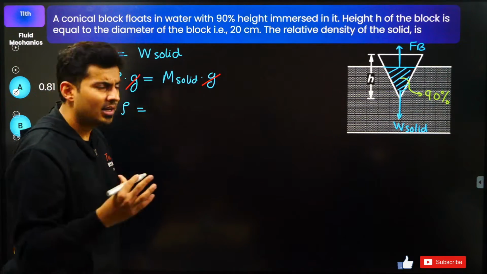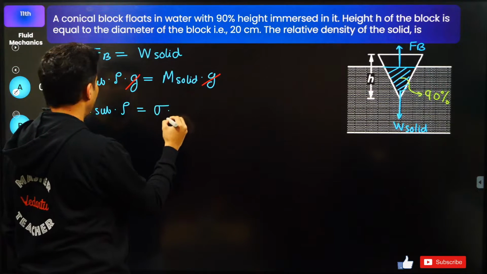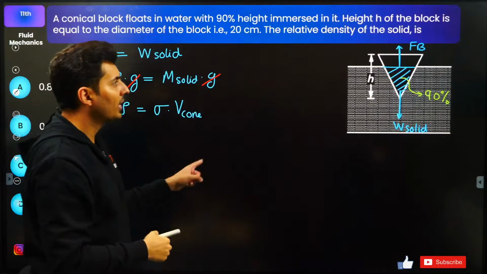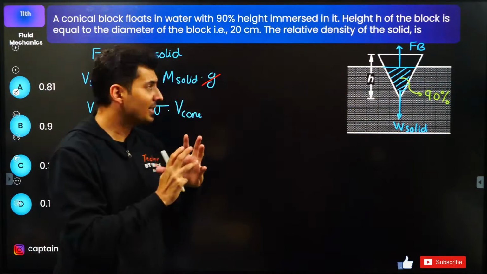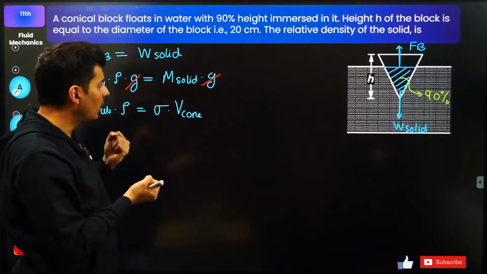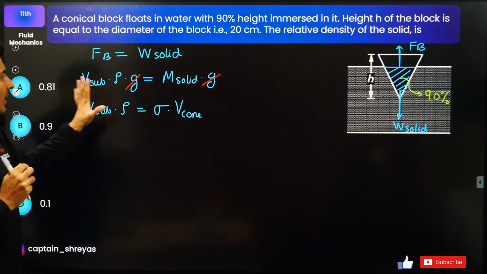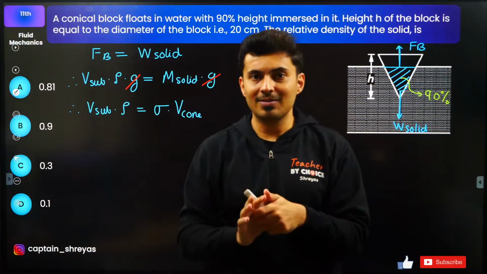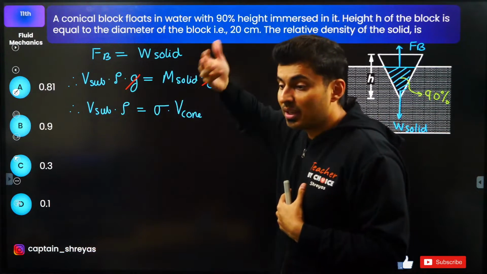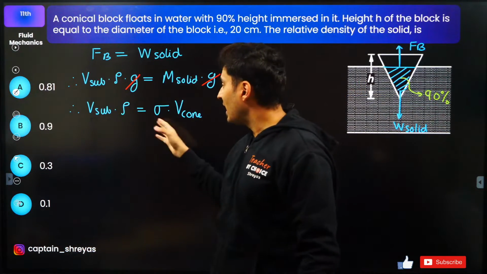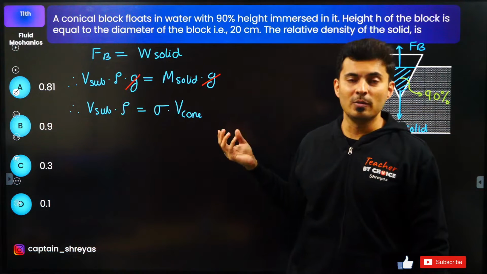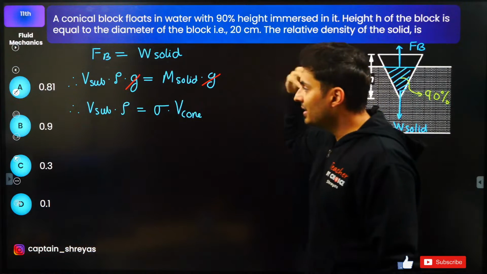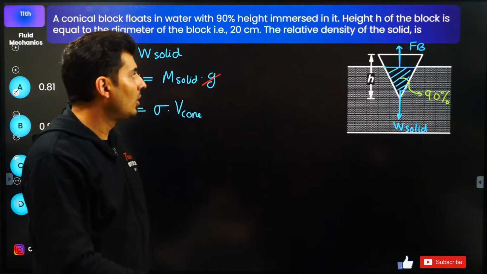Mass of the solid, can I write it as the density of the solid into the total volume of that particular cone? Mass is density into the total volume of the cone, right? Okay. Now that I have come till here, this is the last step, after which I cannot do anything. I have to think now what else to do, because after this, I do not know what is the volume of the submerged part and what is the total volume of the cone. So I think I'll have to use some logic.